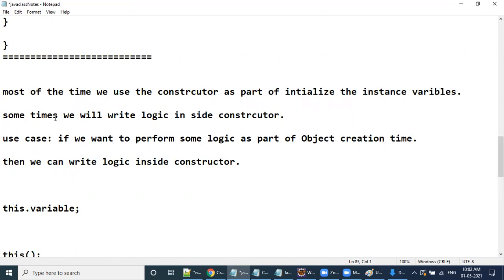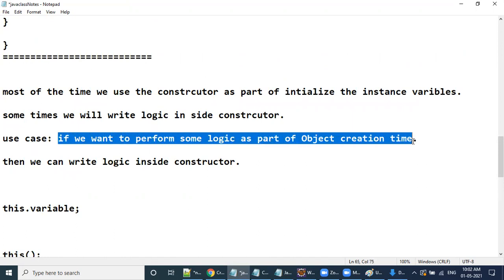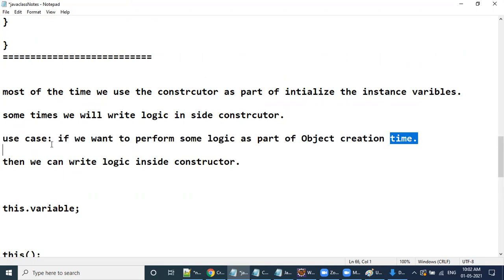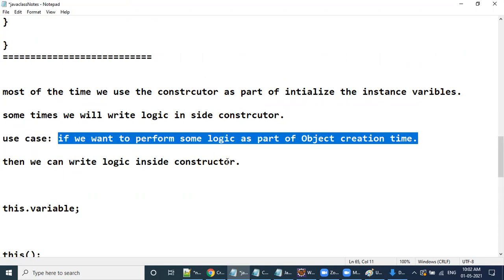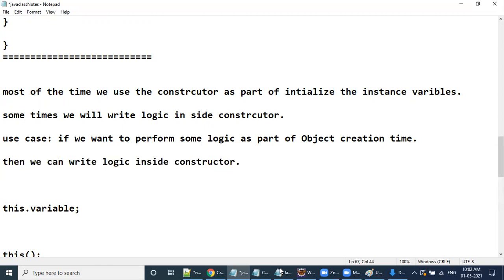Sometimes we will write logic inside a constructor. If you want to perform some logic at object creation time, then we can write some logic inside a constructor. Clear everybody? What is the use case here?